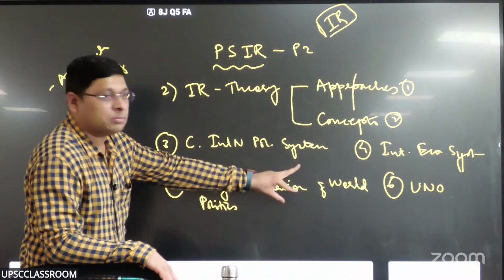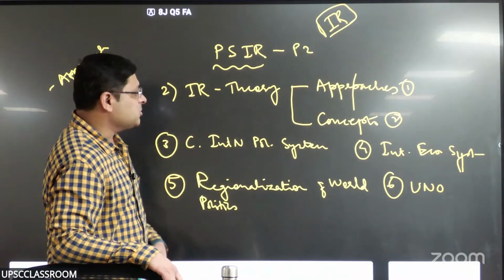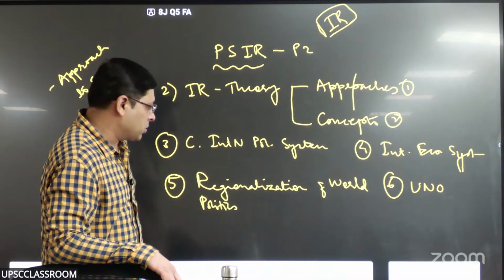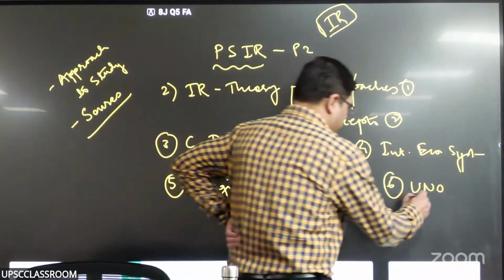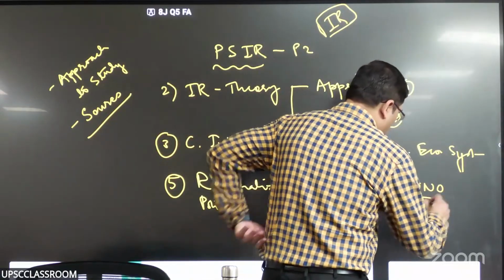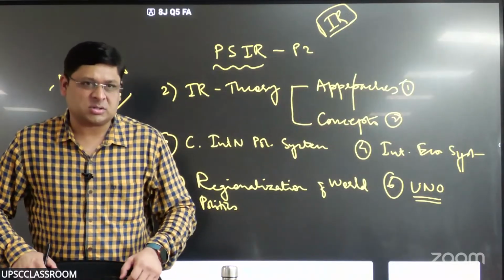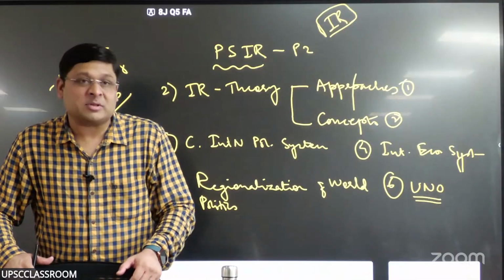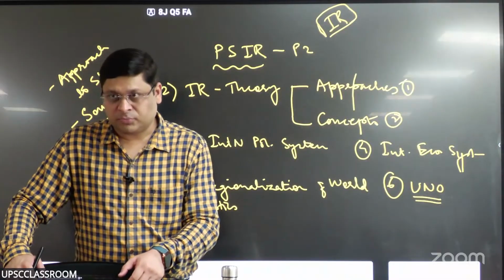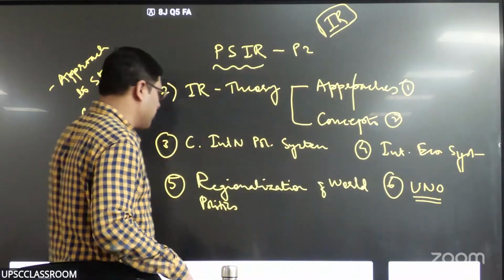So that is another theme to understand theoretically, and obviously its application in terms of the EU and SAARC and whatnot, right? So regionalization of world politics. Then UNO. What all things are we supposed to learn about UNO? Its formation, obviously, right? Its structure, mandate, right? And important agencies of UNO, its performance and reforms, if any. So it is covered under that, and the demand for reforms as well.